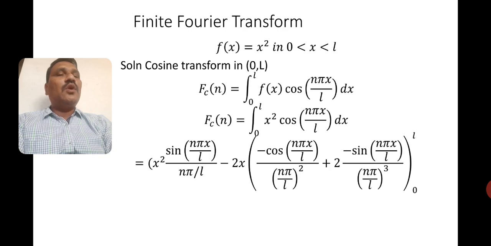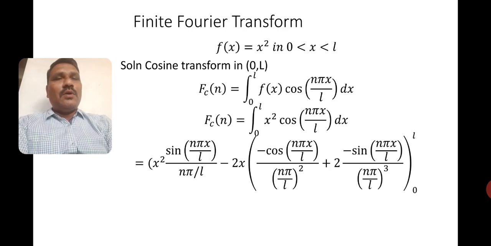Integration of minus cos will be minus sine n pi x by L divided by n pi by L whole to the power 3. So the limits are 0 to L. Now just concentrate on only the sine. If I put the upper limit, that is L, in sine, what will happen? L will get cancelled. We will get sine n pi, which is nothing but 0. What if I put 0 in sine? It will be 0. So wherever you get sine, all will be 0.